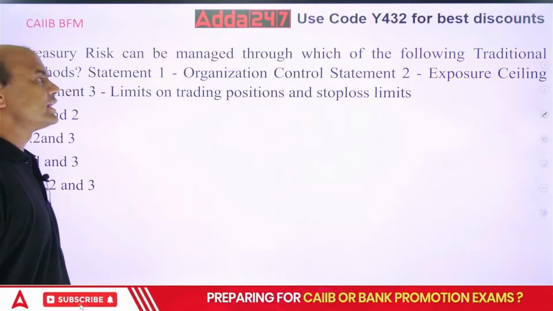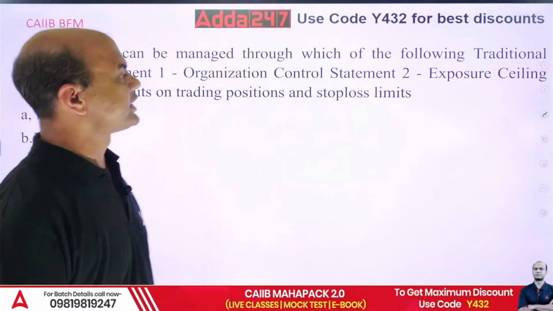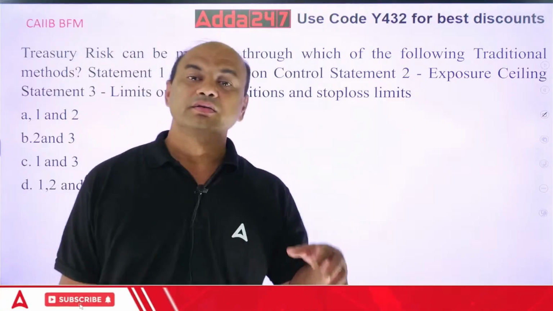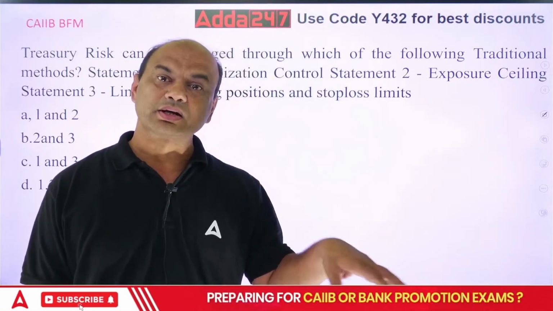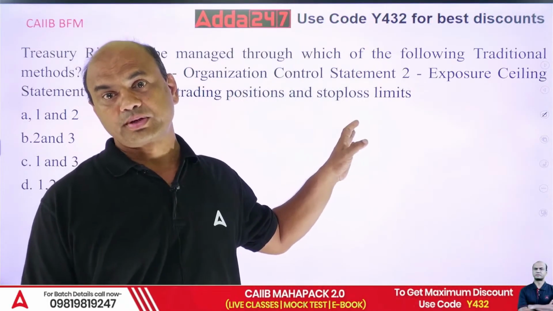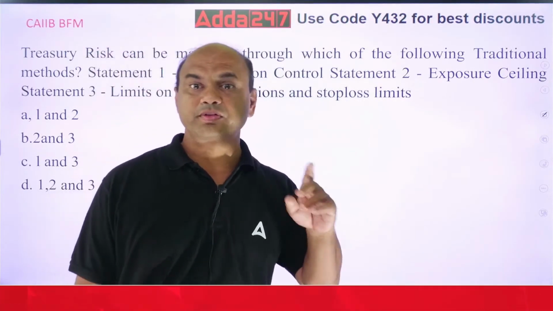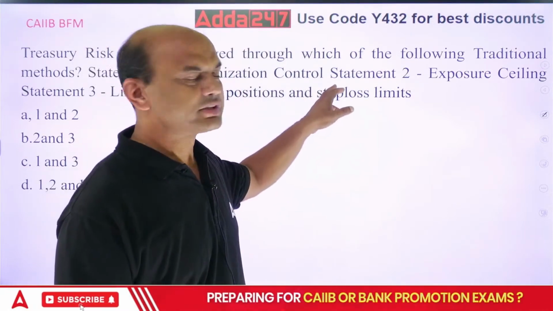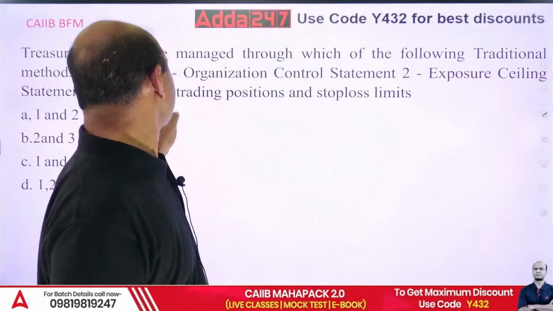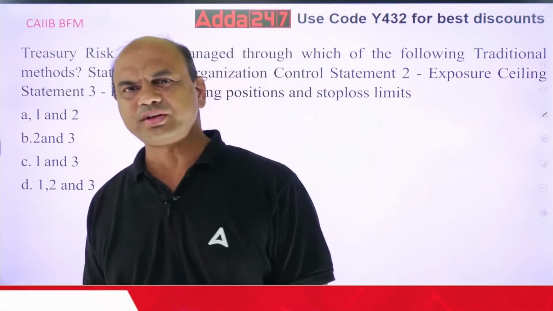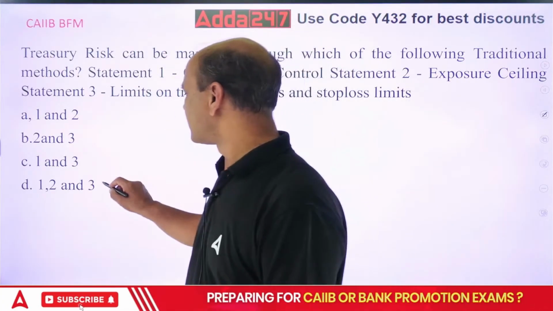These statements are always given by the board of directors to the treasury head. These are always decided by the board members, who will always check this. So all of them are correct.